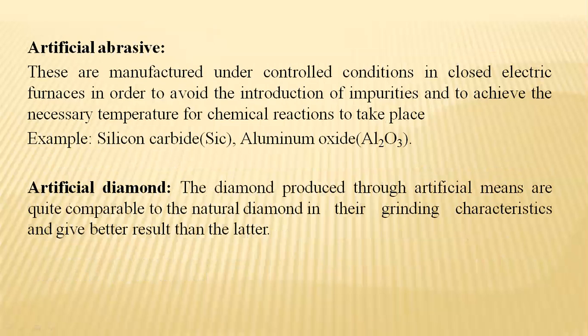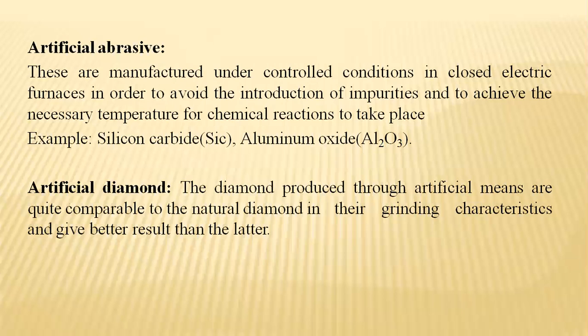Coming to the artificial abrasives, these are components identified by the combination of some materials used in the manufacturing or grinding process.